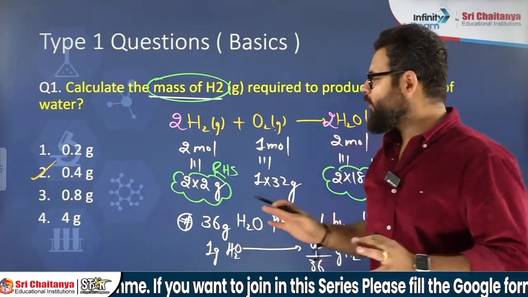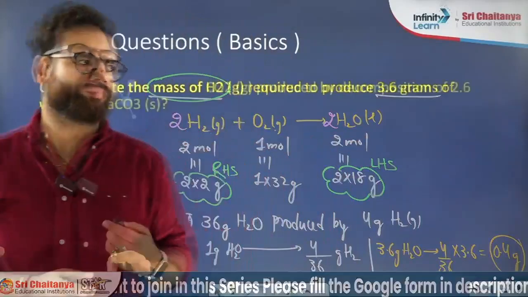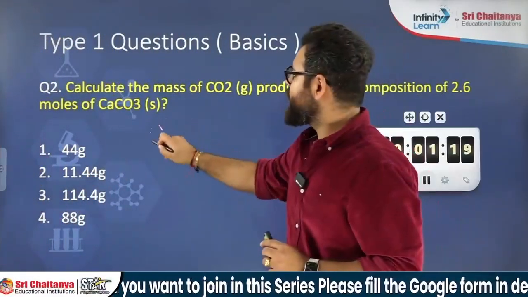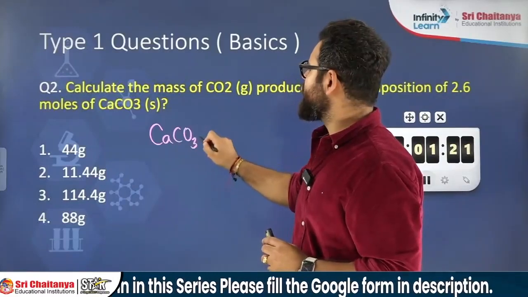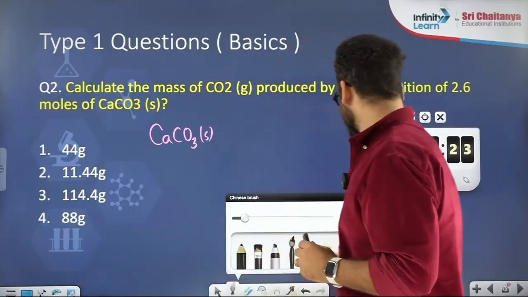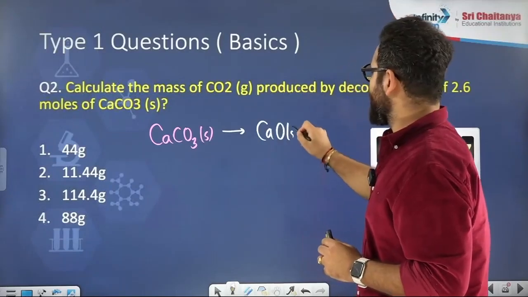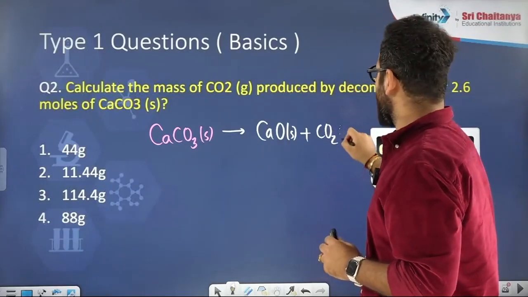Is it clear to everyone? Is it simple? Yes or no? Okay, let us do the next one. All of you try this. Calcium carbonate, CaCO3, is a solid. On decomposition, it gives calcium oxide, solid, and CO2, gas.